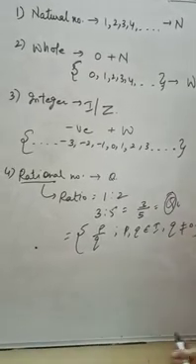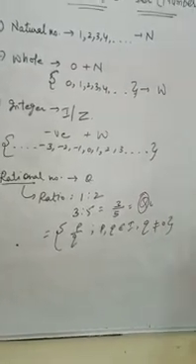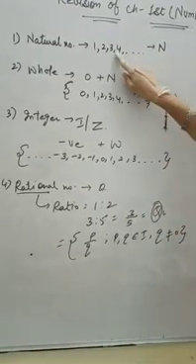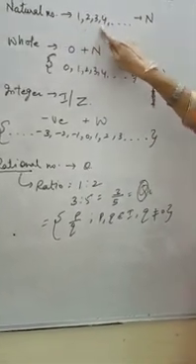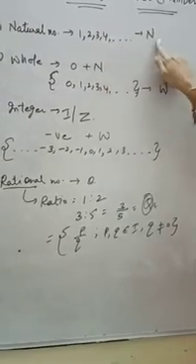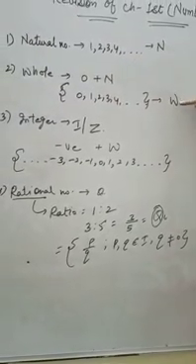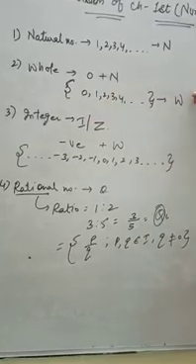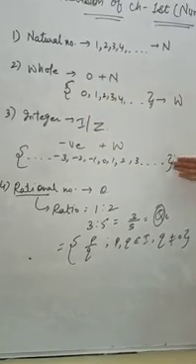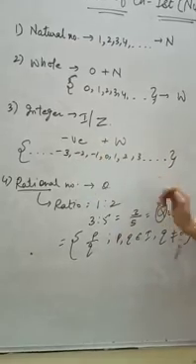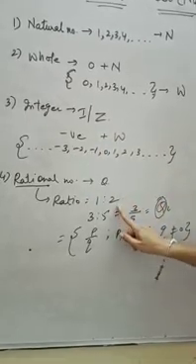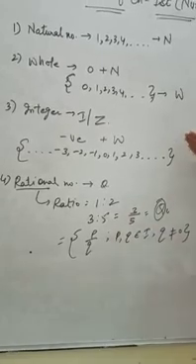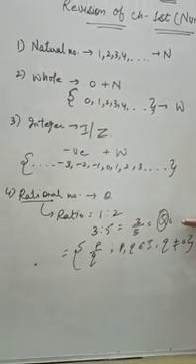Okay. Similarly, let us see how the sets relate. Natural numbers are the forward counting 1, 2, 3. Then all the natural numbers occur in the whole numbers, starting from 0. Then all whole numbers occur in the integers, and the negative numbers are also there. And then further are the rational numbers. Rational numbers are in the form of P upon Q. All the integers are also in the rational numbers.